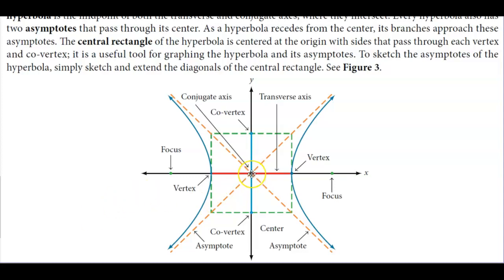So here's the center of the hyperbola. Here is your vertex. Here's your co-vertex. And then when you create this rectangle, you have these asymptotes that go through that. And so here you have your focus, and then you have your hyperbola, and it mirrors on each side.